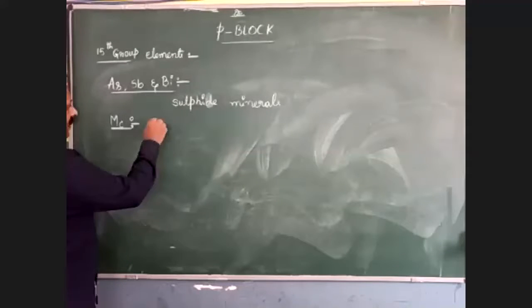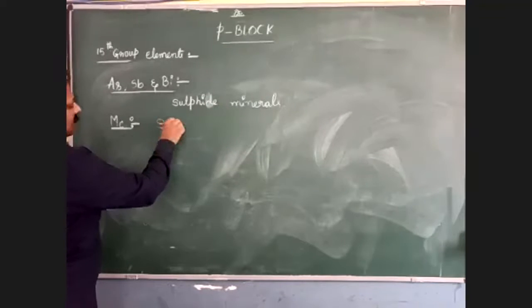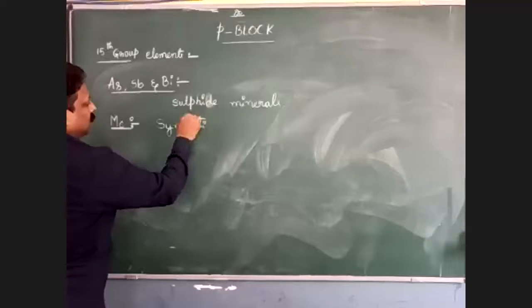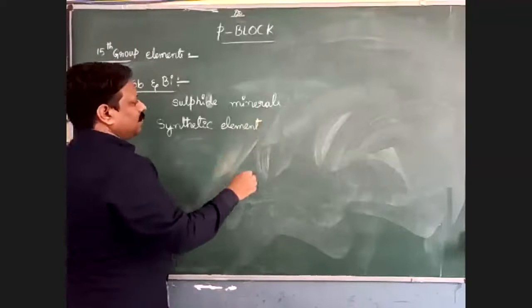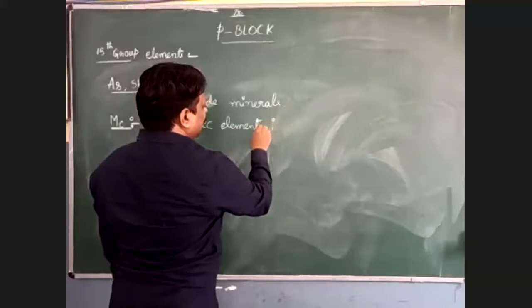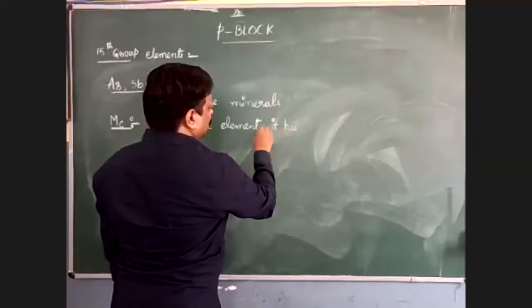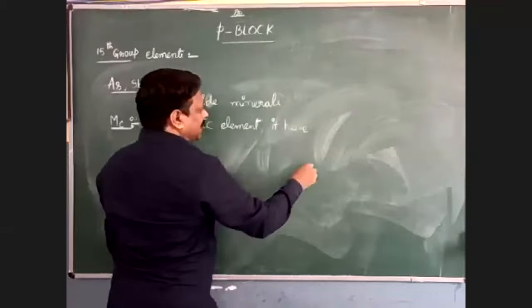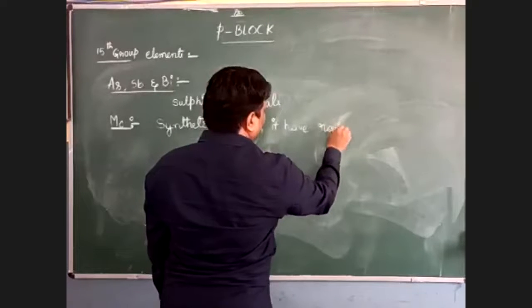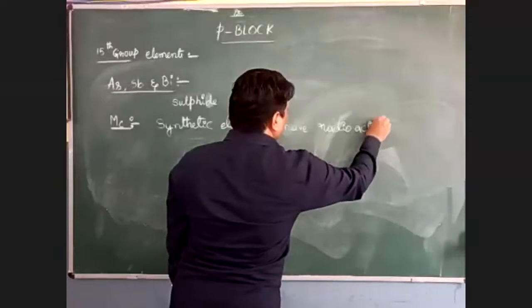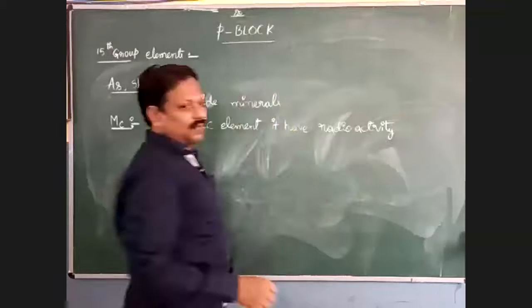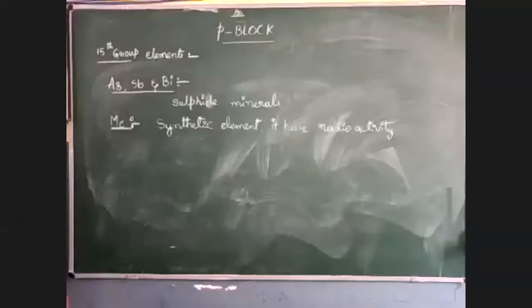It is a synthetic element and it has radioactivity, and its chemistry is not fully established now.